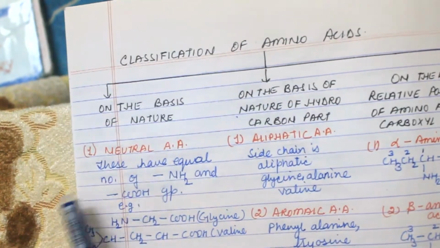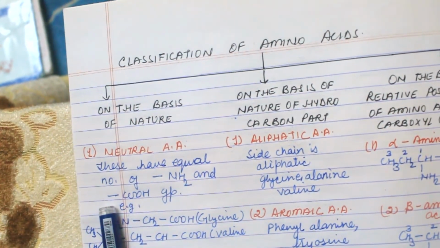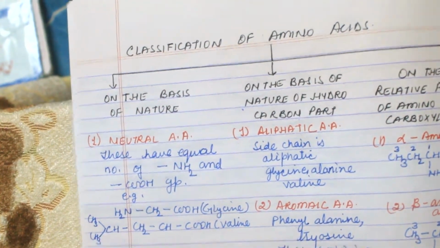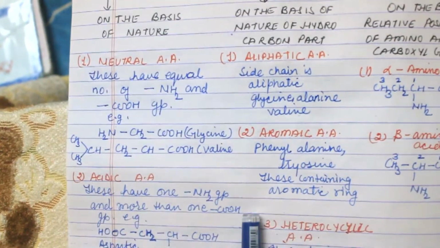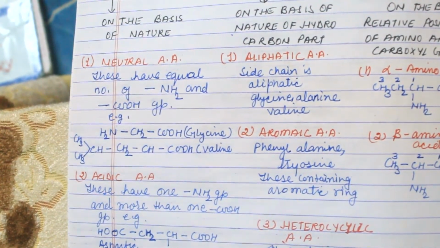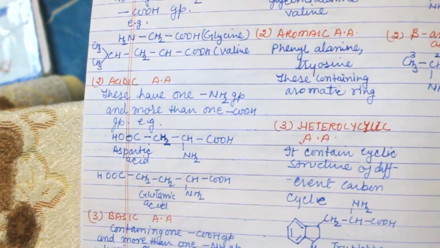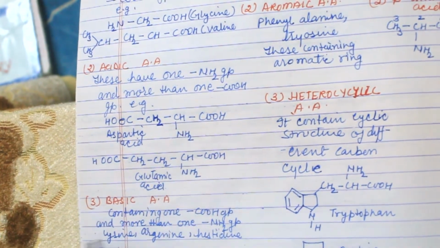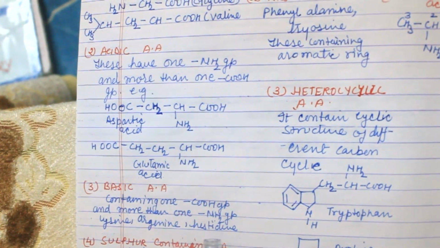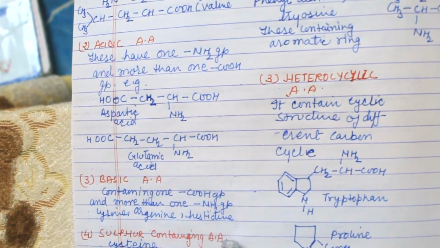Neutral amino acid, AA means amino acid. These have an equal number of NH2 and COOH groups, like glycine, valine. Acidic amino acids have one NH2 group and more than one COOH group, that is aspartic acid or glutamic acid. Basic amino acids contain one COOH group and more than one NH2. Examples are lysine, arginine or cysteine.